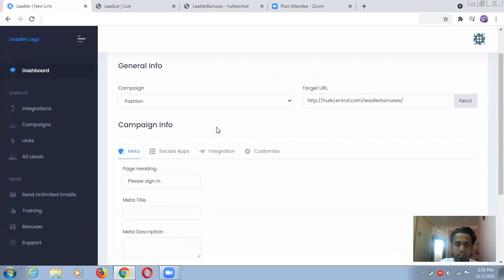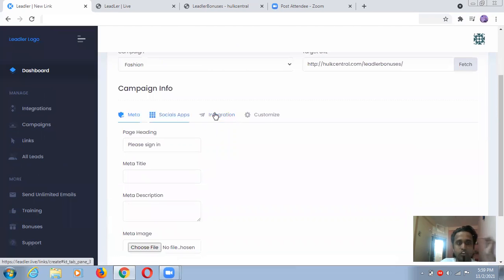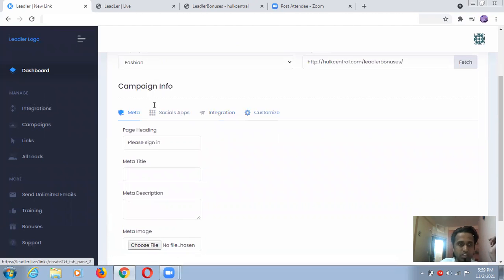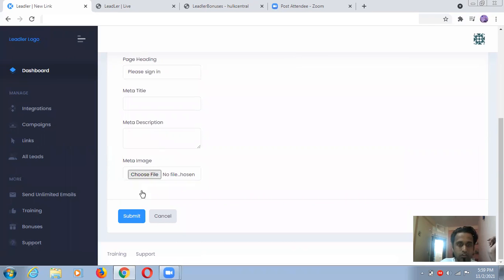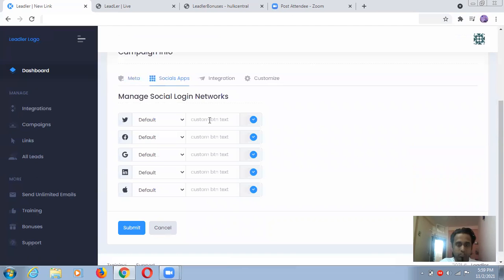You can just fetch. Okay, actually I deleted mine, sorry guys, but no worry. We'll see meta, social option, integration. You can play around with all these options, guys. You have to choose the file and submit. So for example, I will try this. After importing your options, you can connect with this one.